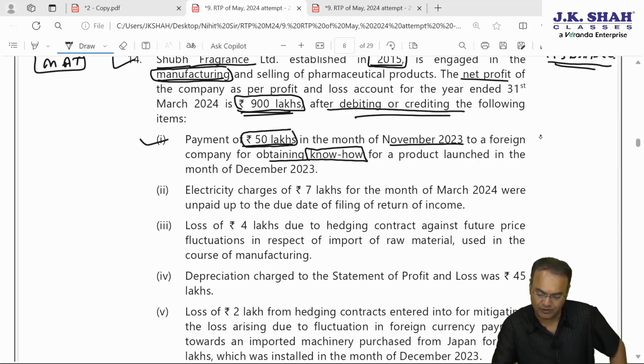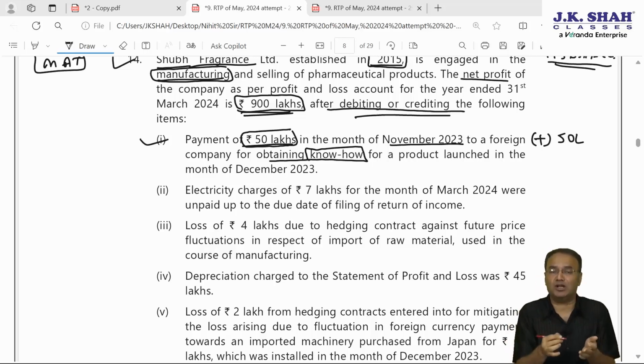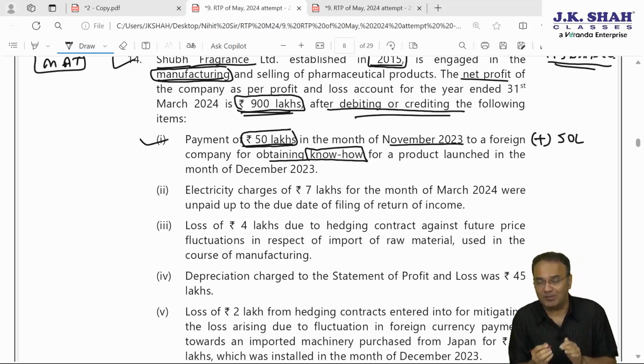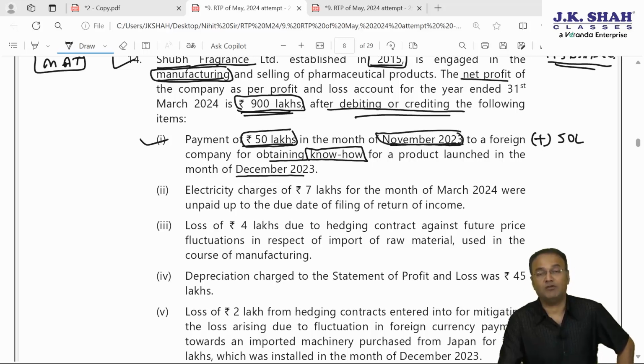What will be the effect? 50 lakh rupees will have to be added back. Not only 50 lakhs to be added back, but we will have to compute depreciation also. This asset is not recognized as an asset, it is debited to P&L, that means it is considered as a revenue item. So the company must not have claimed depreciation on that. Depreciation on this will be at the rate of 25% for an intangible asset, but it is acquired in the month of November 23, that means put to use for less than 180 days.